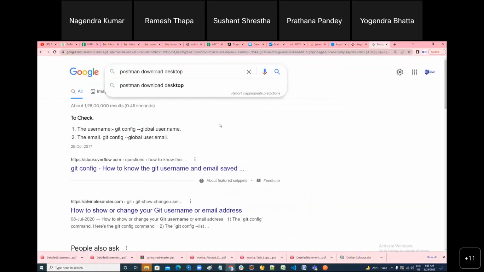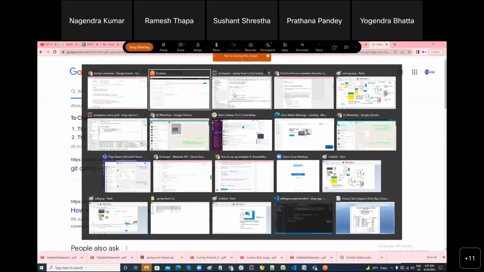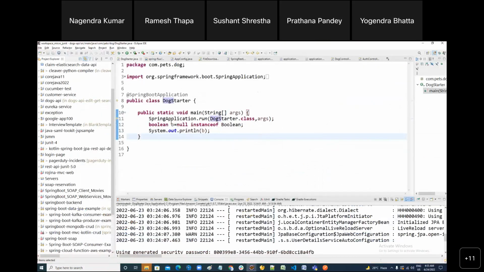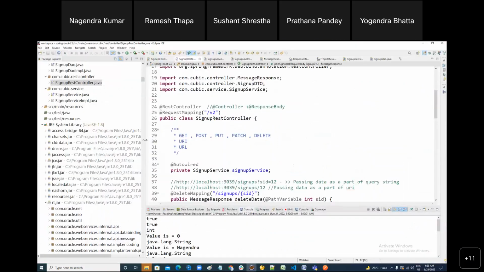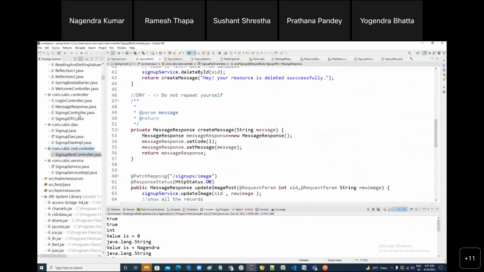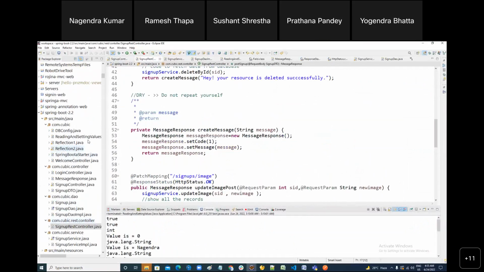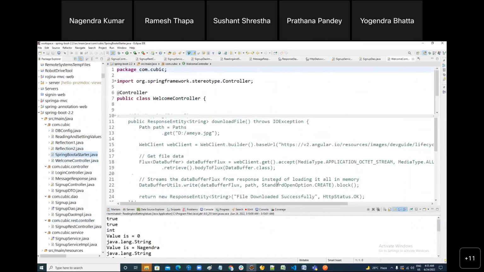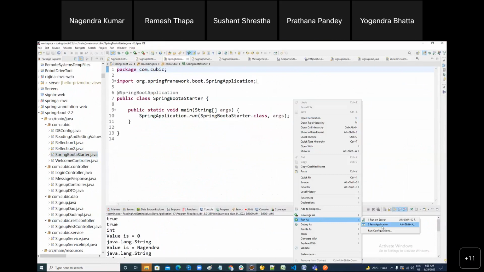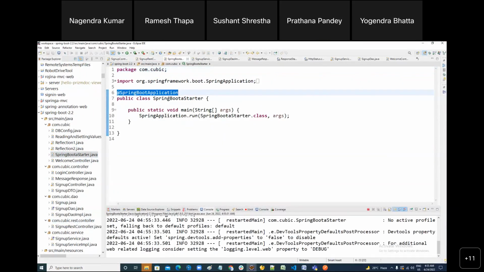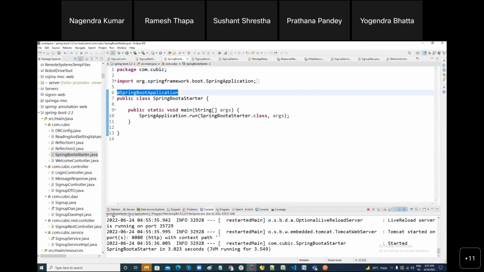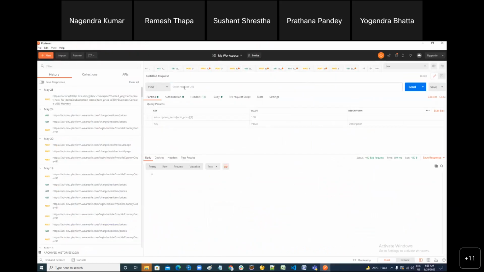Now, first of all, you want to fetch your data, right? For fetching data, what do you want to use? First of all, you run your project, okay? You know how to run it? Go to the main file. In the main file, Spring Boot, it is annotated with Spring Boot application. In the main method, run it. It is running on which port number? 8080. So in Postman, what you have to type? Localhost, colon, 8080, right?